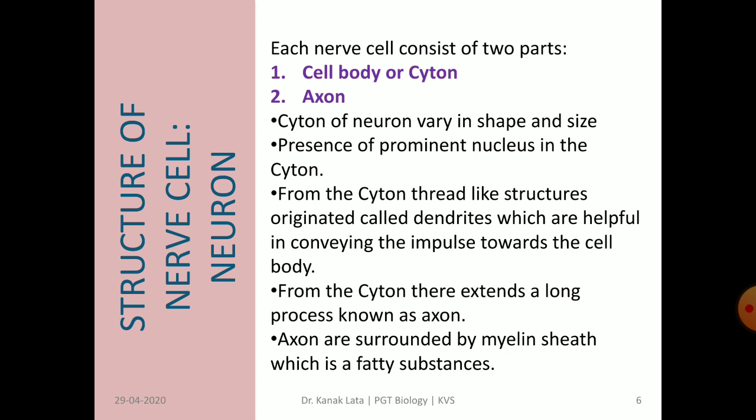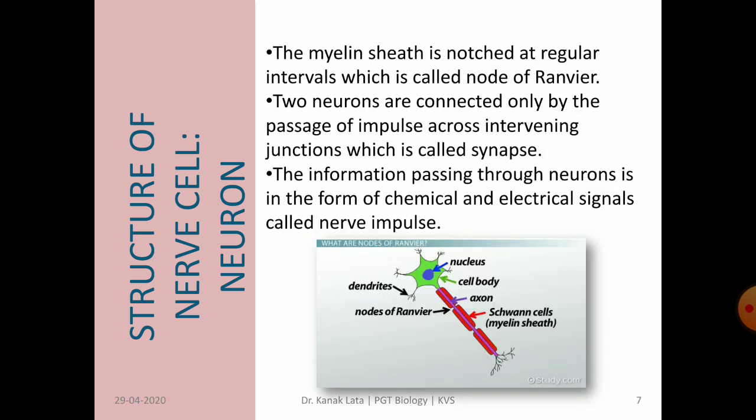From the cyton, there also extends a long process that is called the axon. The axon is surrounded by a myelin sheath of fatty substance. The myelin sheath is notched at regular intervals.